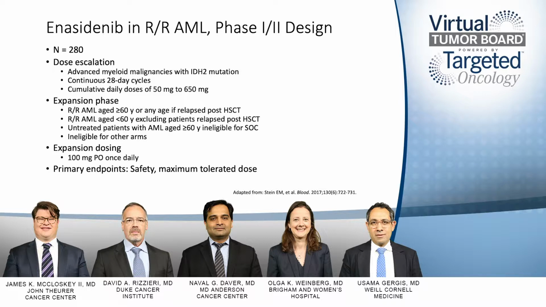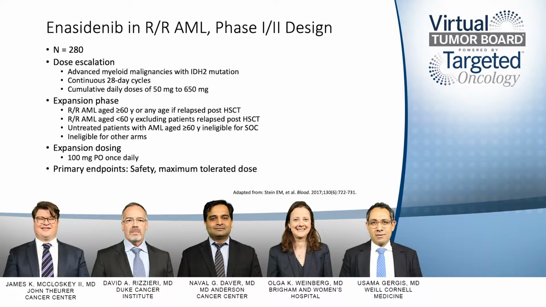And in the expansion phase, relapsed refractory AML above 60 or younger than 60. And there was a proportion of patients with upfront, untreated AML. I think there were about 30 patients, more or less, and some other patients that were ineligible for other arms.